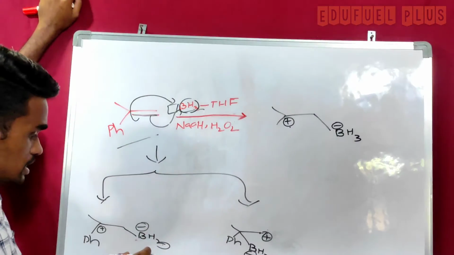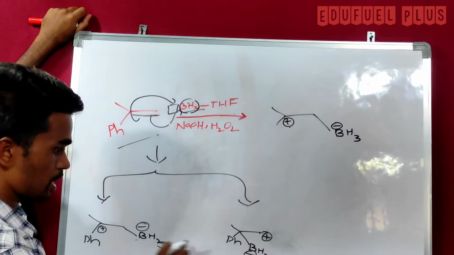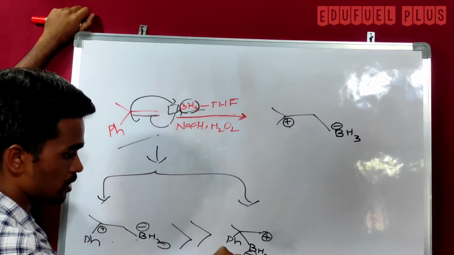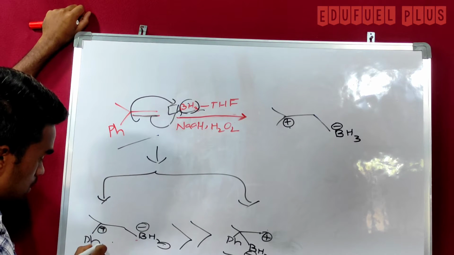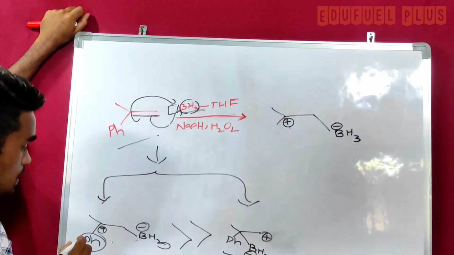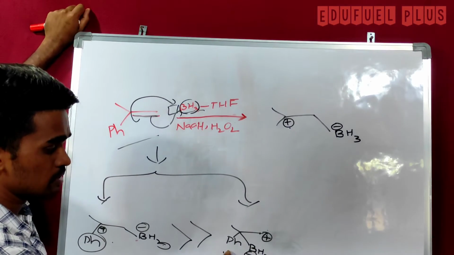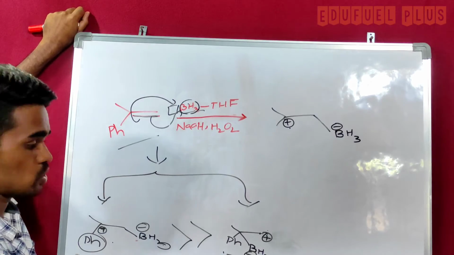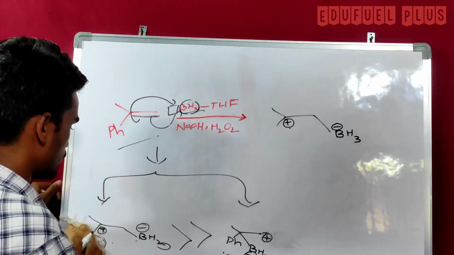So we have to consider the stability of the carbocation. When we compare these two carbocations, this one will be more stable, because this carbocation can be stabilized by the phenyl group by delocalization. In the other case there is no delocalization of pi bonded electrons, so this one is relatively more stable when compared to that. I hope this is very clear for you.